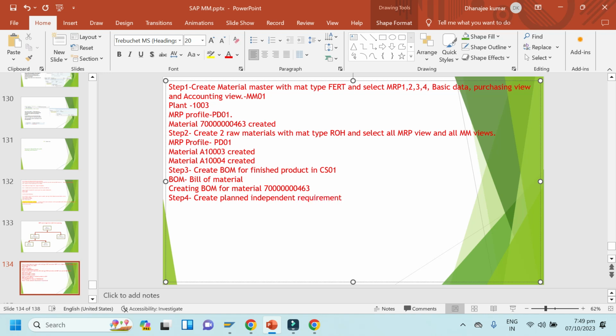Create planned independent requirement for finished product. So what is the T code? MD61. Okay, the T code is MD61.